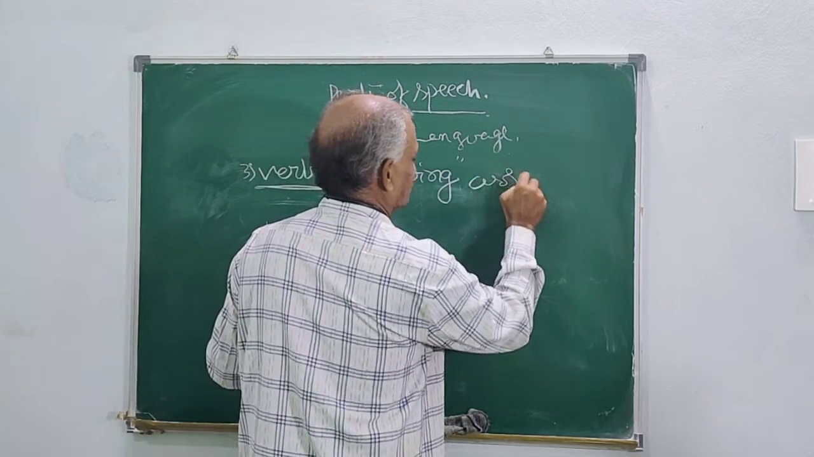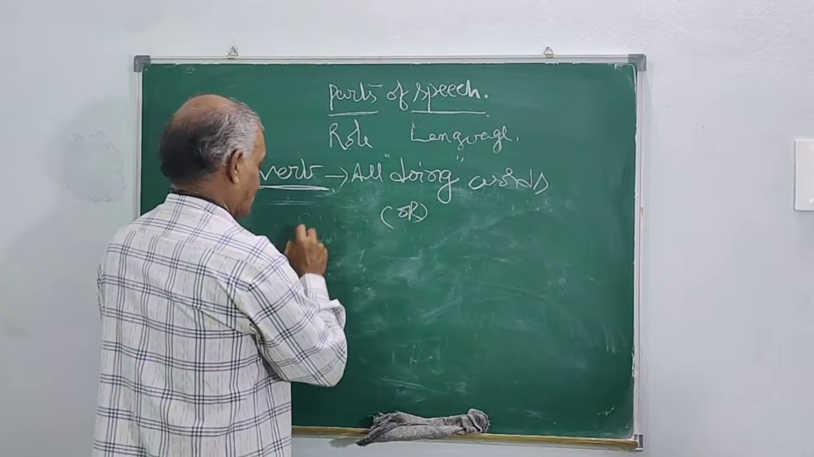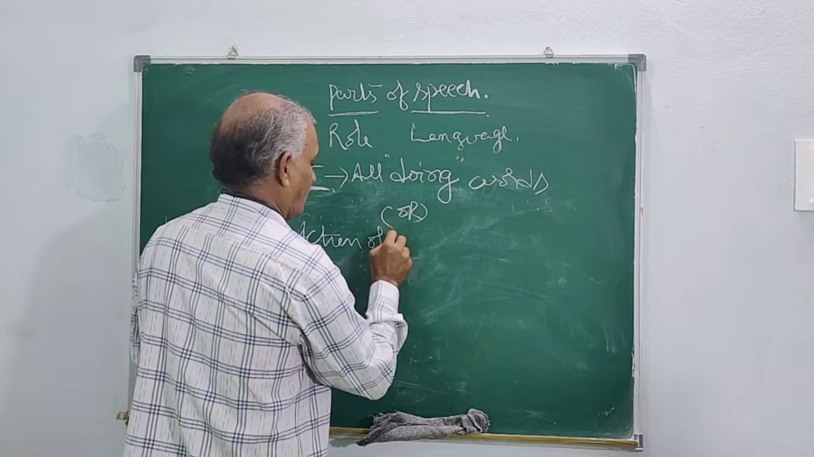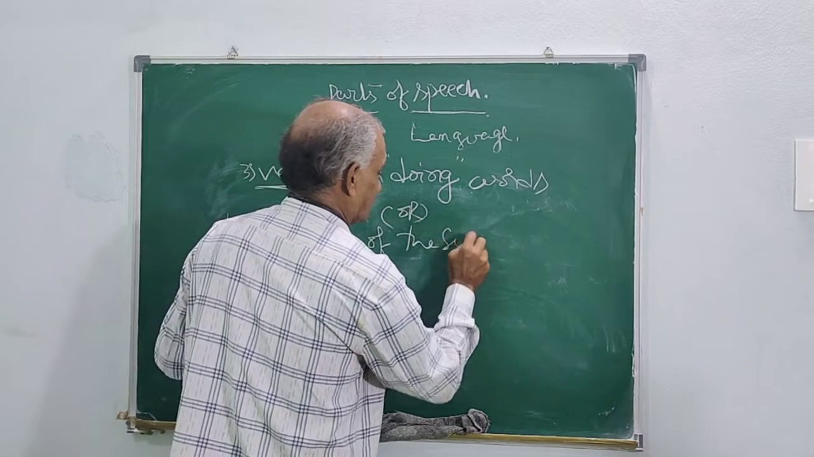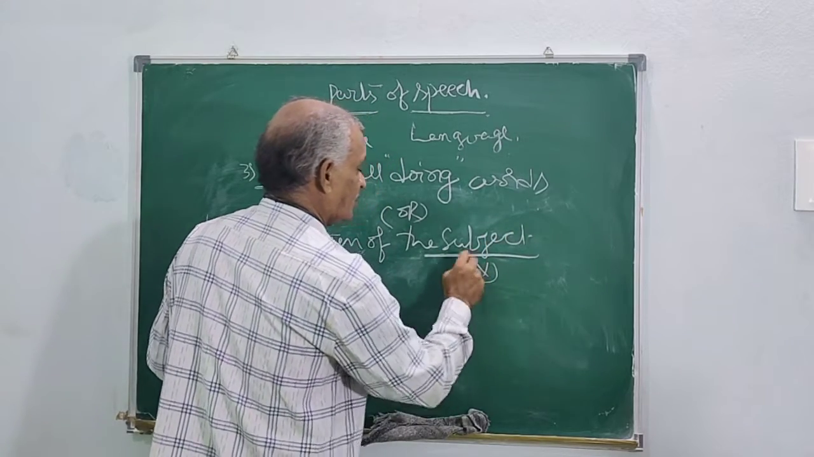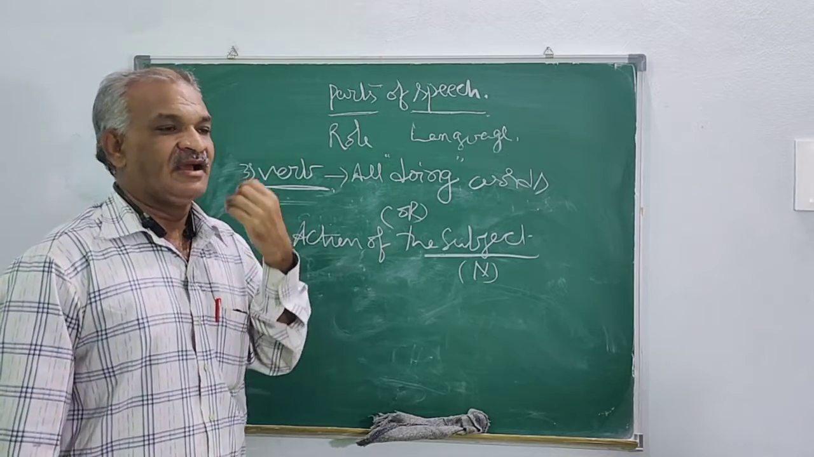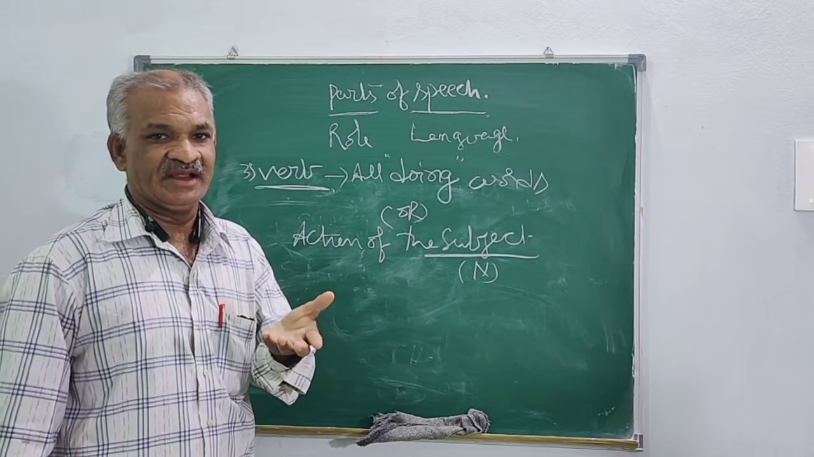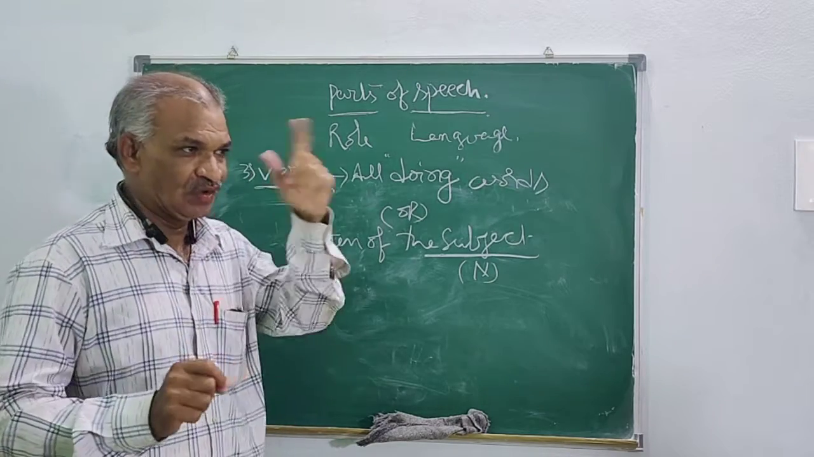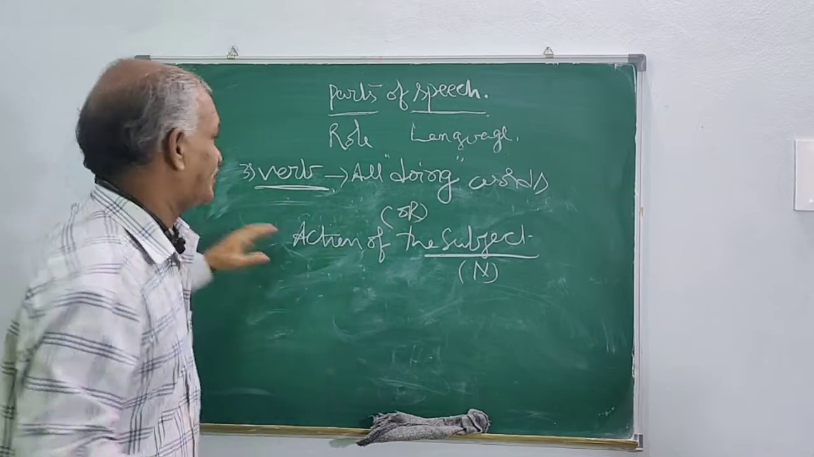Doing words. Or simply, we can say, action of the subject. Action of the subject or action of the noun. So all doing words like walking, talking, eating, writing, looking, running, all are verbs.